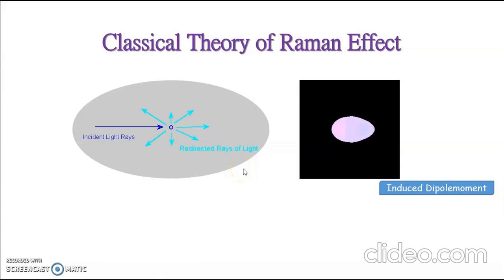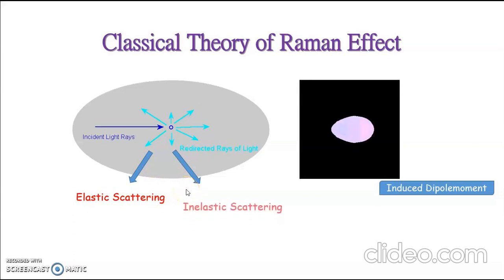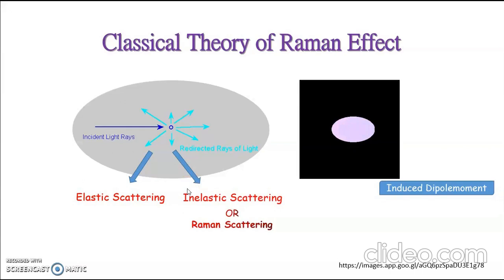The majority of light is scattered at the same frequency as the incident light, which is referred to as elastic scattering. However, there was scattered light having different frequencies, which is due to inelastic scattering. This scattering is referred to as Raman scattering.